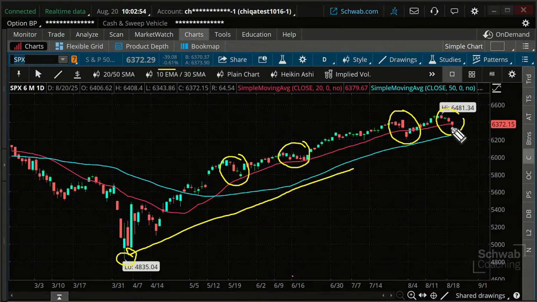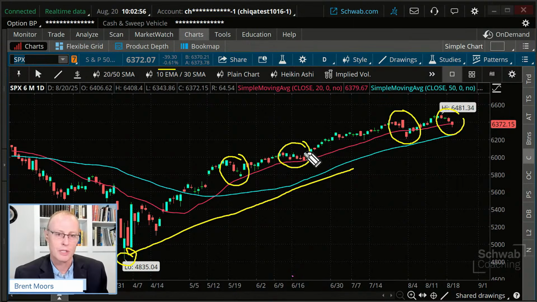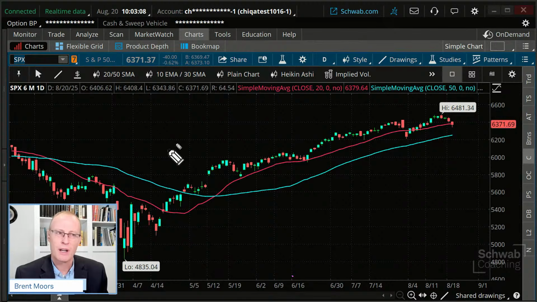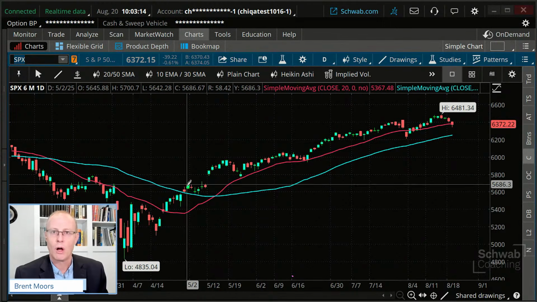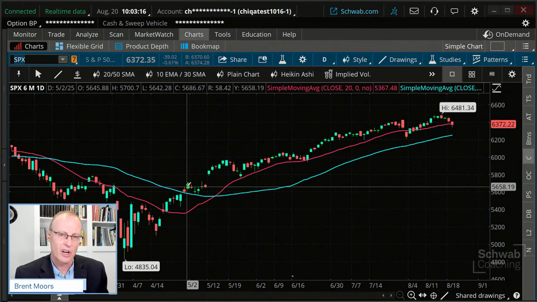I mean, this pullback is just routine in terms of the pullbacks we've seen. But of course, you need to judge for yourself. And at some point, the market isn't going to trend up exactly like this forever. And so you may want to make some adjustments to your portfolio, and consider what kinds of trades you want to add to your portfolio.